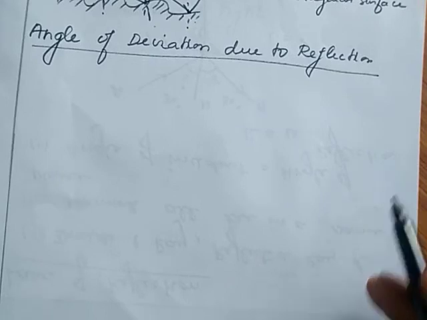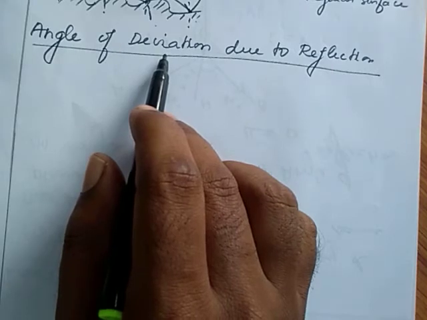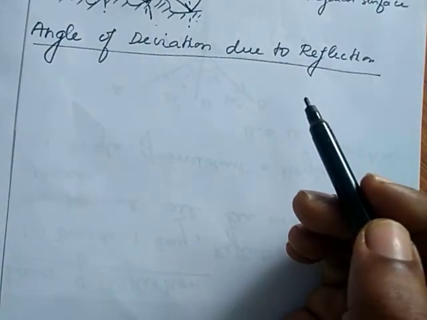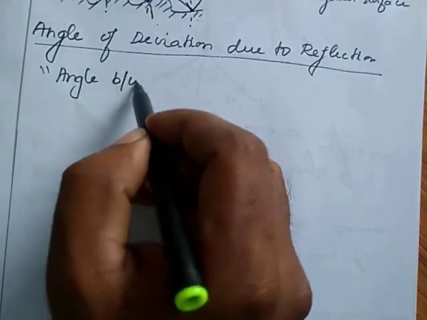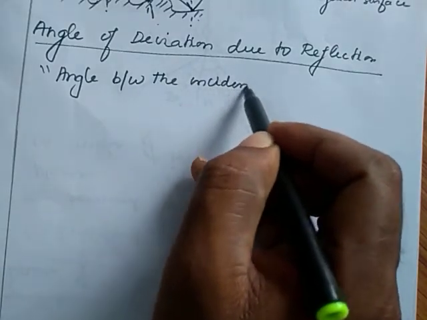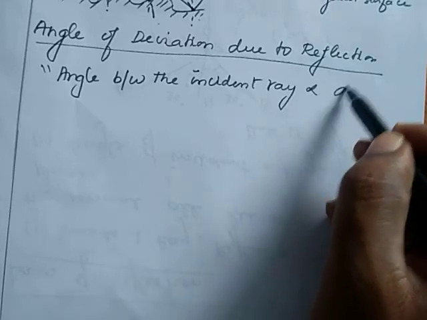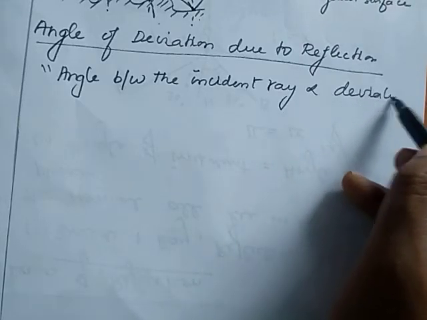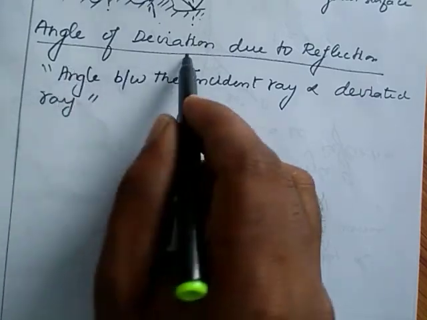Then our next topic, angle of deviation due to reflection. Angle of deviation is the angle between the incident ray and the deviated light ray. That is known as the angle of deviation.